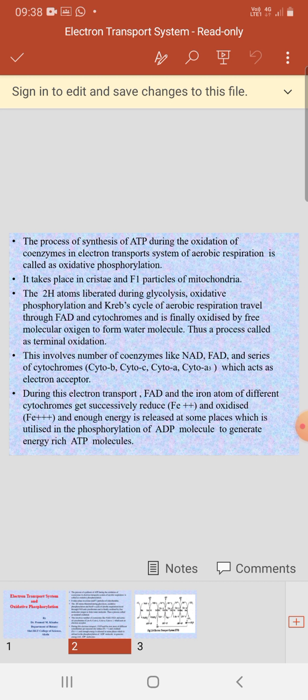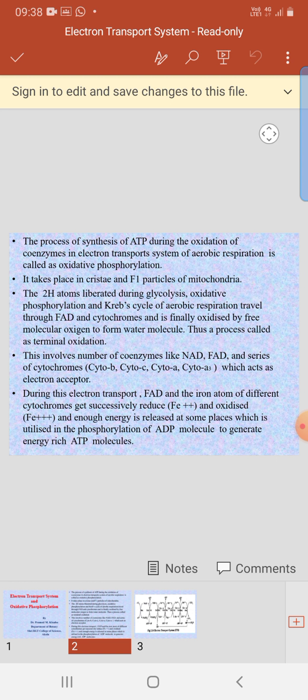So, first of all, this is the last step of aerobic respiration after the completion of the Krebs cycle, where the energy is actually released. The process of the synthesis of ATP during the oxidation of coenzymes in the electron transport system of aerobic respiration is called oxidative phosphorylation. It takes place in the cristae and F1 particles of mitochondria.